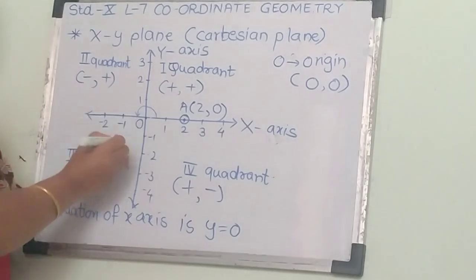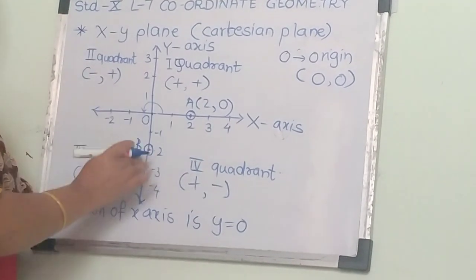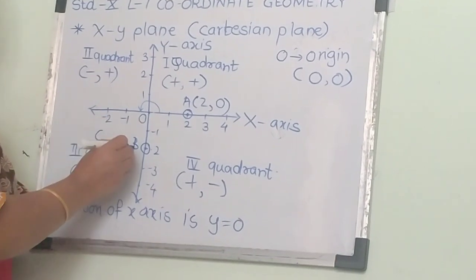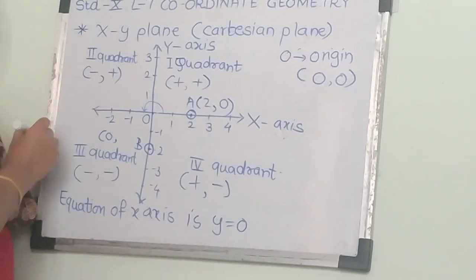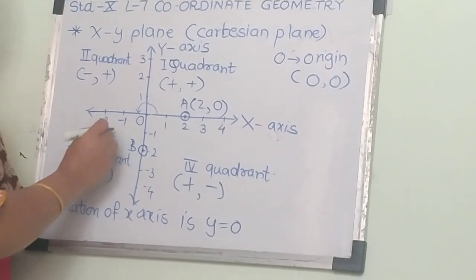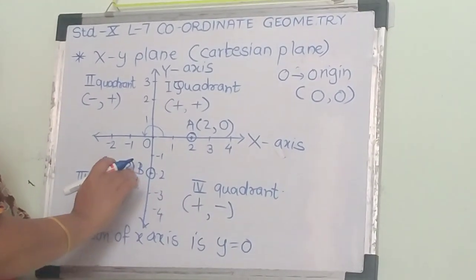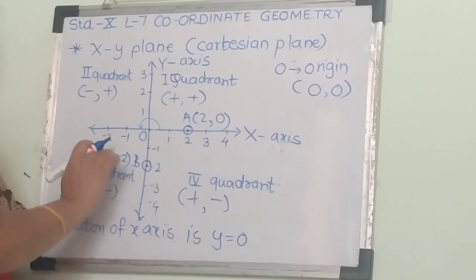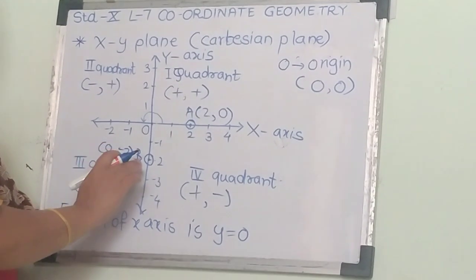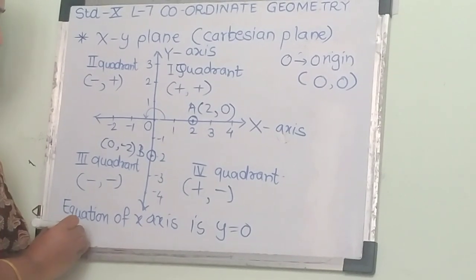Similarly, if I take the point which lies on the y-axis, then the x coordinate of this point B will be 0 because it lies only on the y-axis, and it is at minus 2. So the coordinates of B are (0, -2), and here we observe that the x coordinate of the point B is 0.